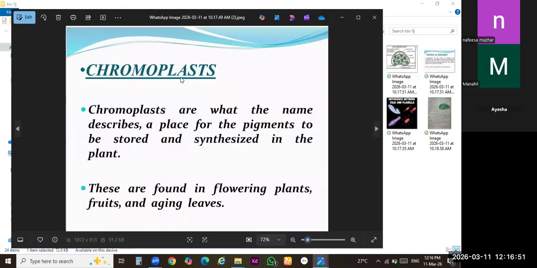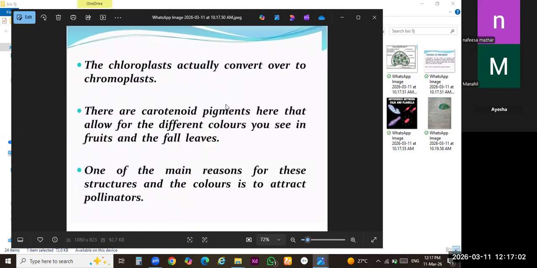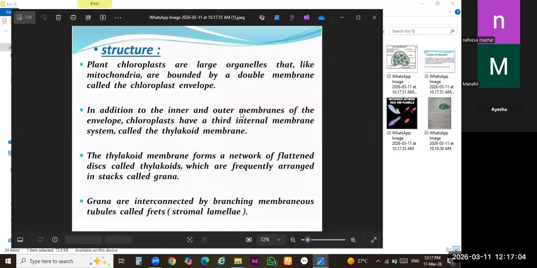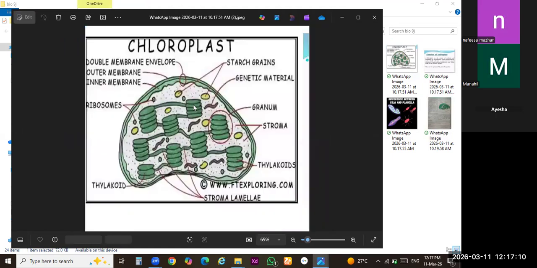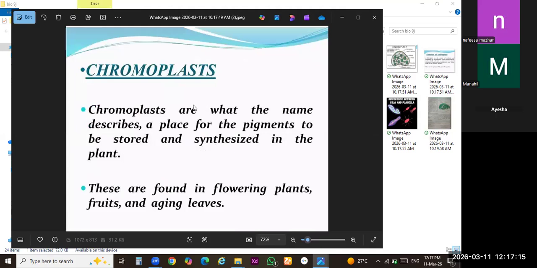In the next slide, you can see the features which I have told you are described in these slides. This one is chloroplast. Photosynthetic activity we have discussed in detail. Pigment. Double membrane structure, just like the mitochondria, I have told you about this. Now we will discuss the structure of chromoplast.